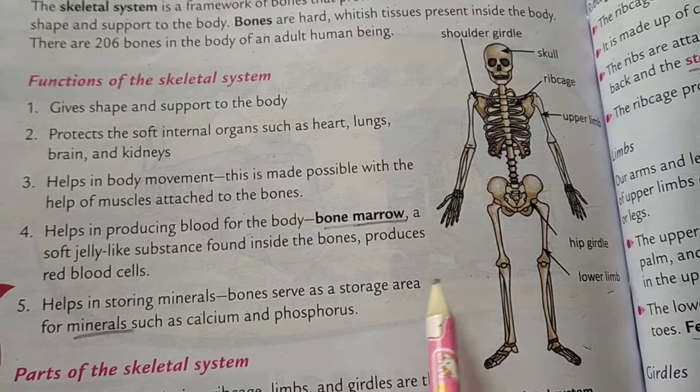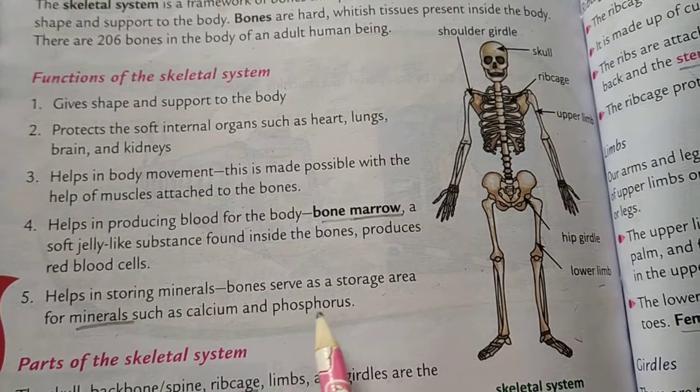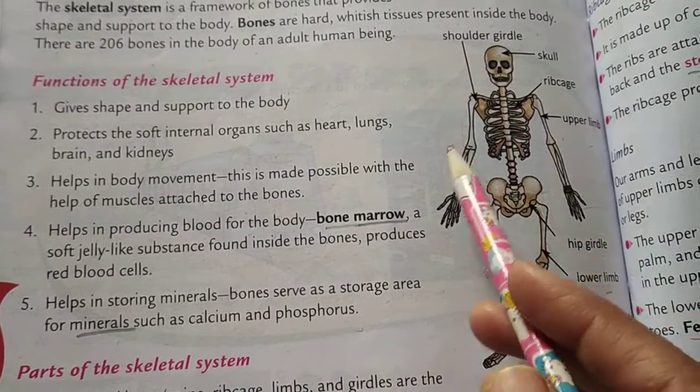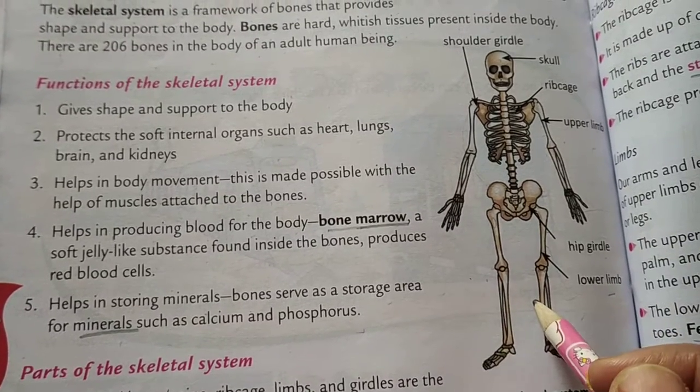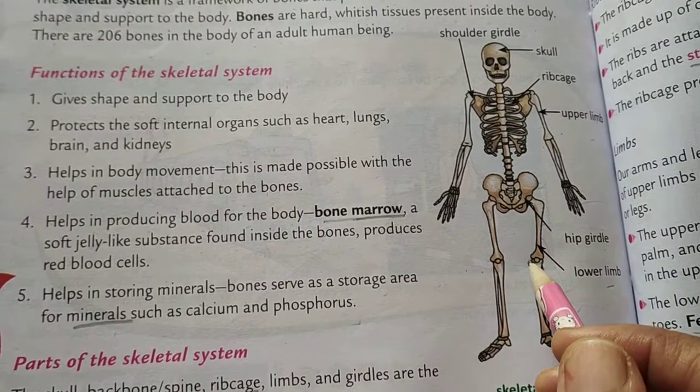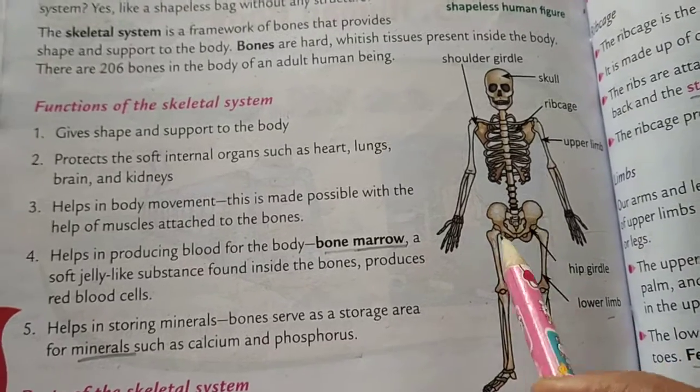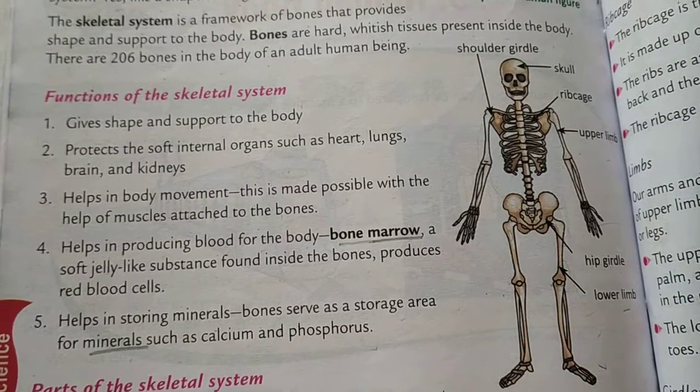Bones serve as a storage area for minerals such as calcium and phosphorus. So students, this is about the functions of the skeletal system.